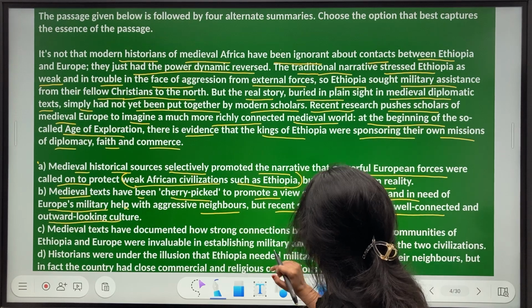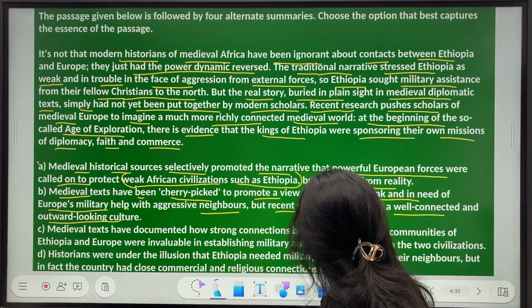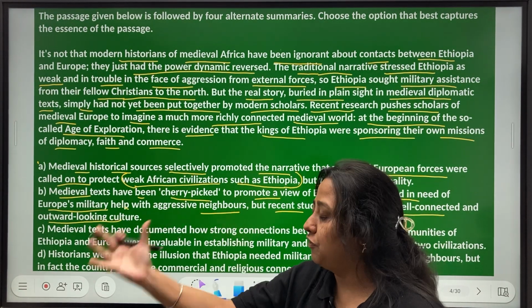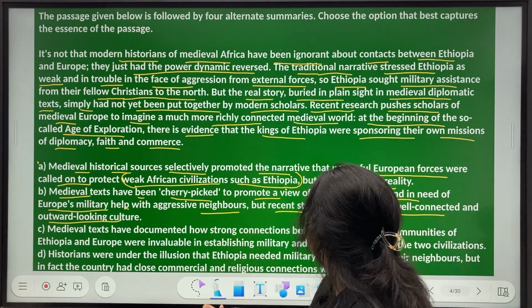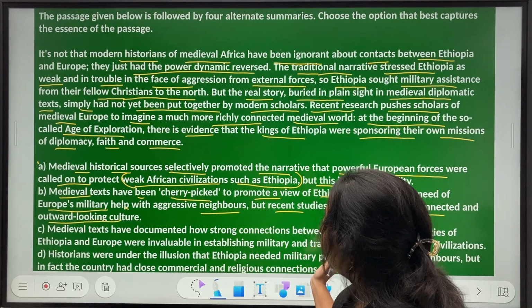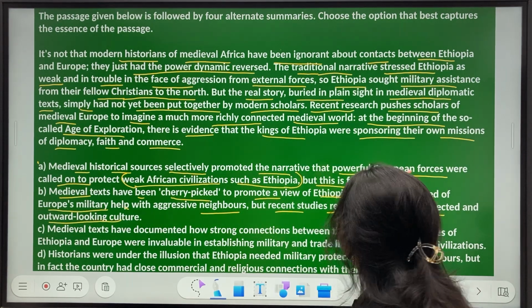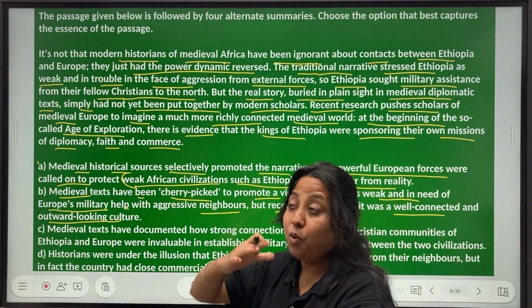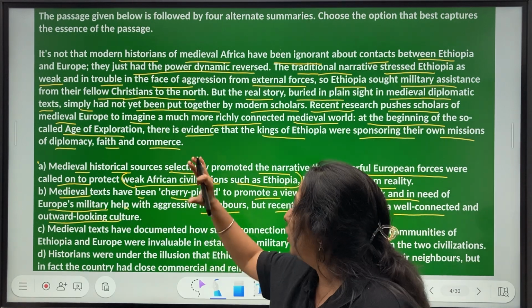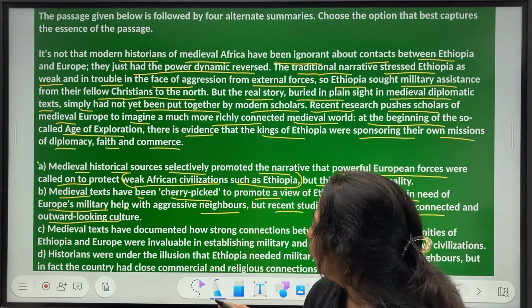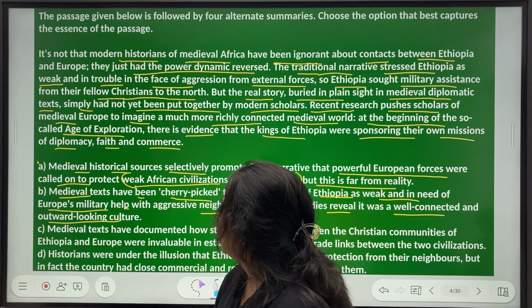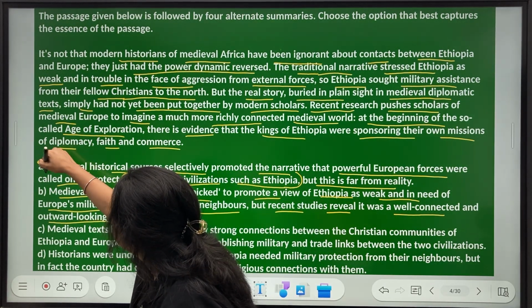So they have represented Ethiopia as weak, in need of Europe's assistance and help. But recent studies reveal it was a well-connected nation. Remember, they had good diplomacy ties, and could sponsor their own missions of diplomacy. That good commercial relations also looks like a good one, huh? So abhi ke liye this A I can reject because I found something better now.